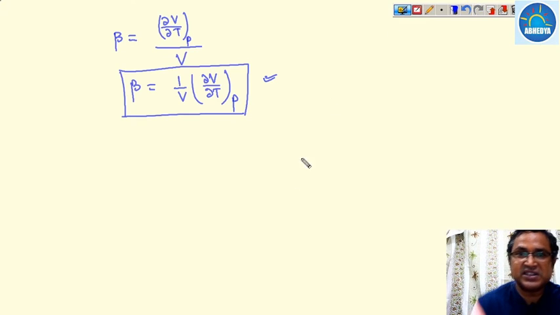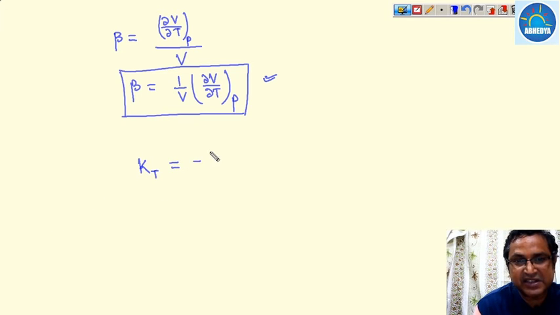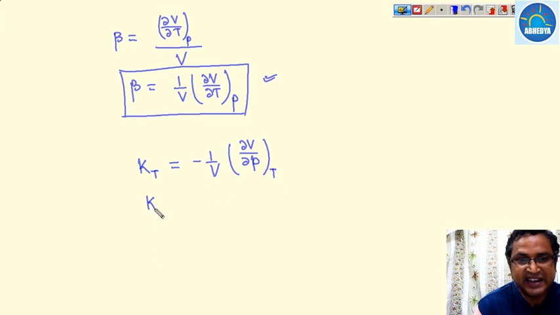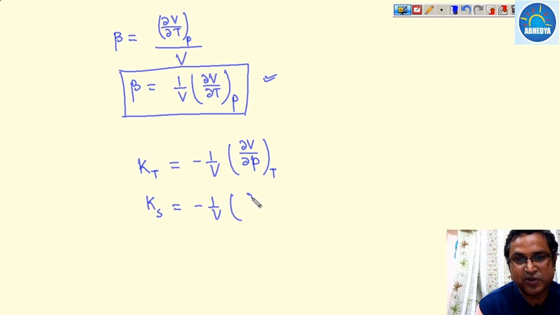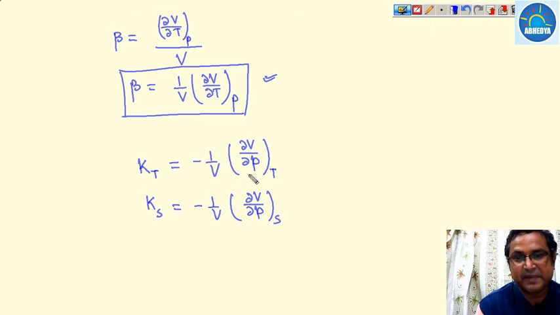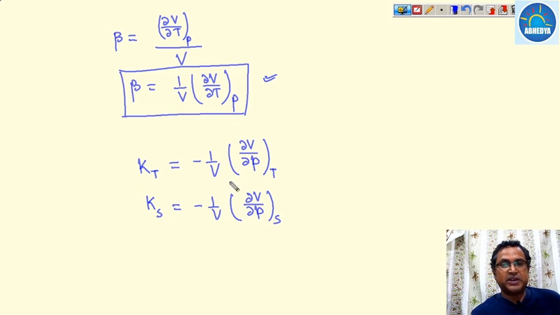So what is isothermal compressibility? Isothermal compressibility Kt is minus 1 upon V into the rate of change of volume with respect to pressure keeping temperature constant, and adiabatic compressibility is the rate of change of volume with respect to pressure isentropically with respect to total volume.